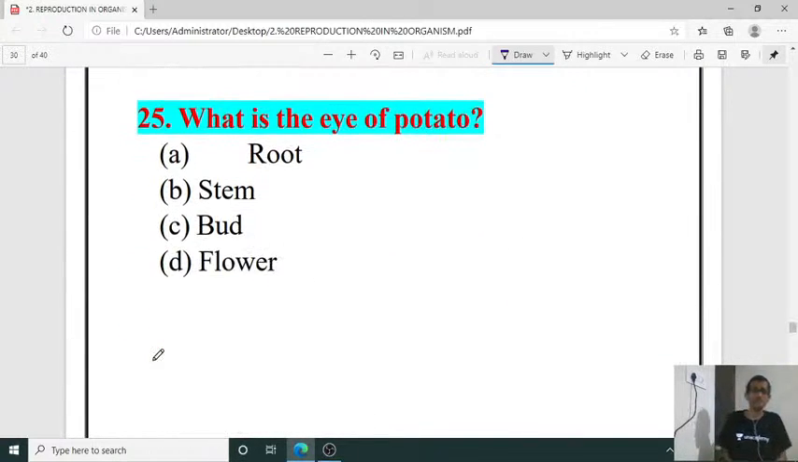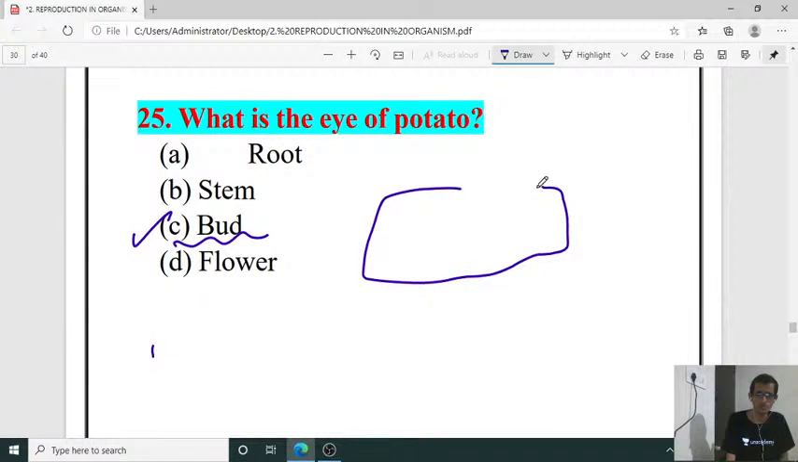Then the 25th. What is the eye of potato? In the case of potato vegetative reproduction, what is meant by the eye of potato? It is the bud. So if you take one potato,